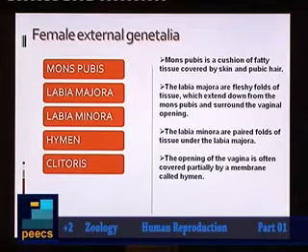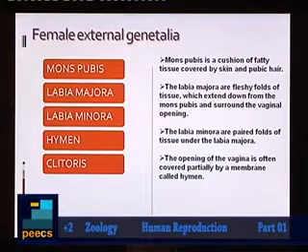Because hymen can break during the first coitus, that is true, but even without a coitus there is possibility of breaking of hymen by some exercises, swimming, cycling, etc. So even without a first coitus or first sexual experience, there is possibility of breaking of hymen. So presence or absence of hymen cannot be considered as a proof of virginity.